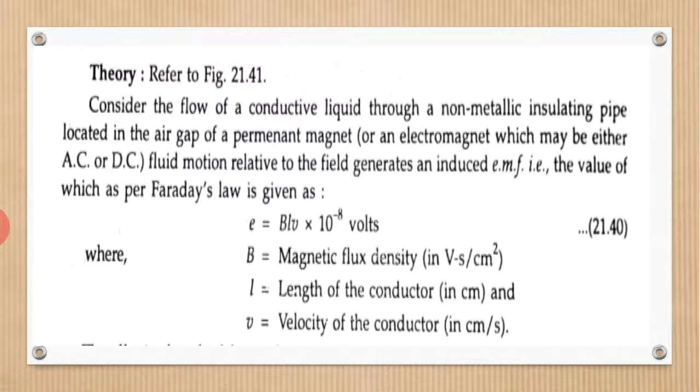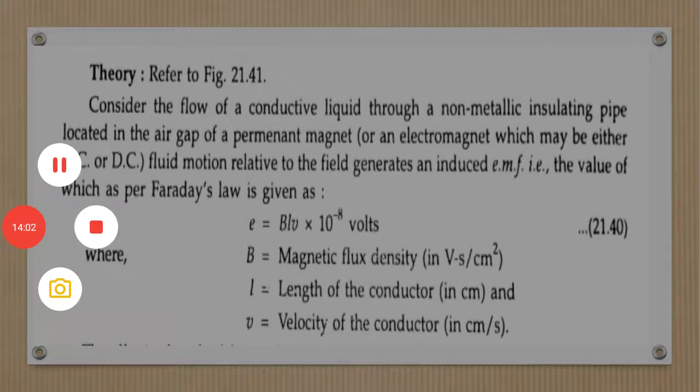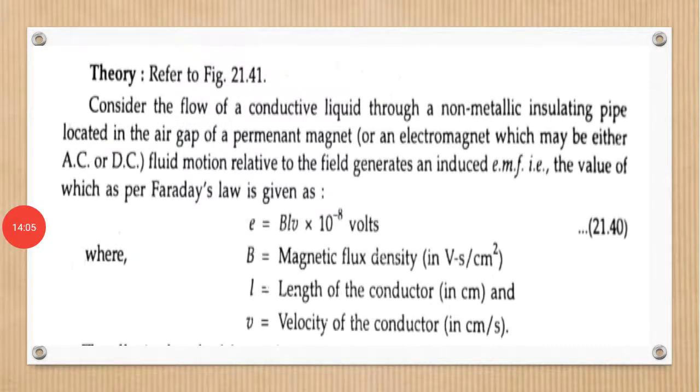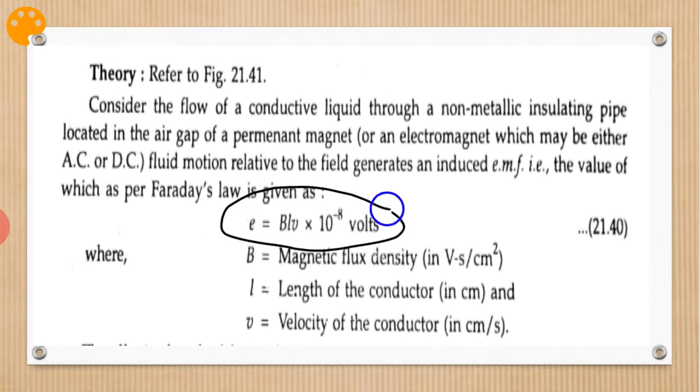So already we know the EMF induced according to Faraday's laws is given by this equation: E is equal to BLV into 10 raised to minus 8, where B is magnetic flux density, L is length of conductor, and V is velocity of conductor.